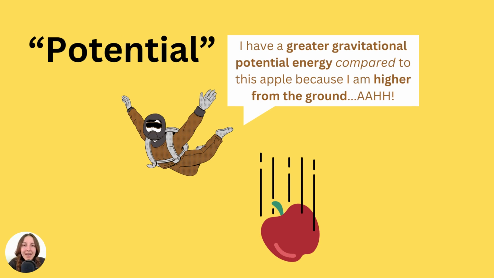This idea of potential energy often confuses students, I've found in the past, but just imagine that it's the energy held by an object because of its position relative to other objects. So, because this skydiver is higher and has a greater gravitational potential energy, it's because it's higher off the ground than the apple in this example. And that's what we mean by potential, really. That's all that that means. But try not to get too hung up on that phrase.